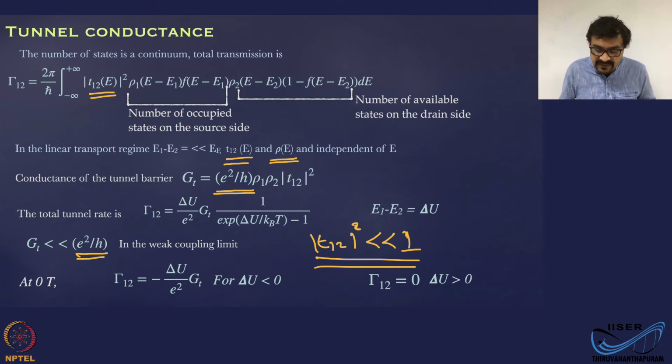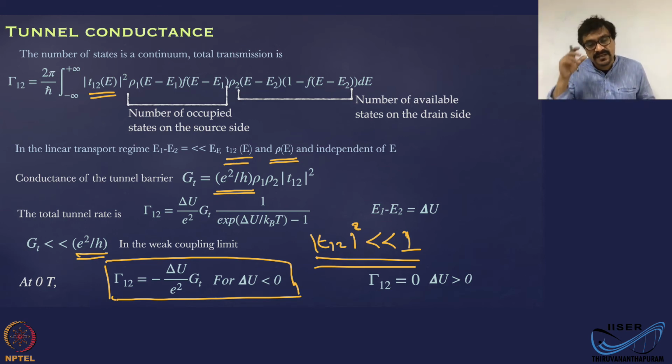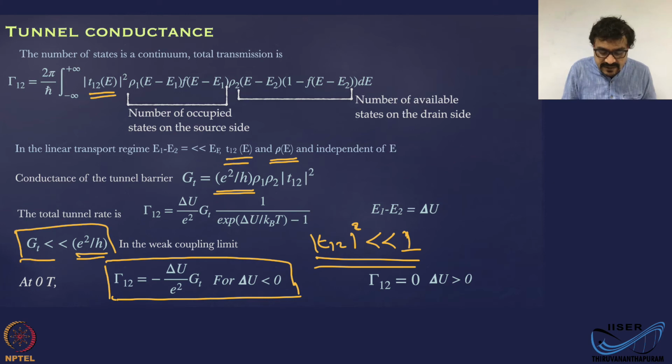So we have the expression now for the tunnel rate at low temperature, that is this one here, from the source side to the drain side, when there is an energy gain. And this is valid when GT, the tunnel conductance, is far less than the conductance quantum. That means they are not connected by completely transmitting channels. That's what it means.